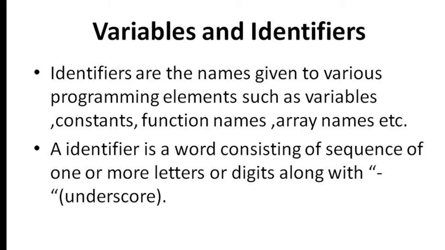So an identifier is a word. It is nothing but a name. It is a word consisting of a sequence of letters, alphabets, digits along with underscores. This allows only alphabets or letters or digits or underscore.